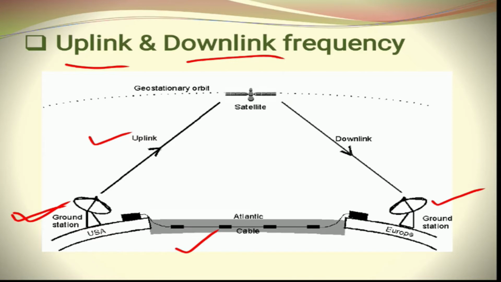Now what is downlink frequency? So whenever the ground station is receiving the signal from the satellite in downlink, we call it downlink frequency. So if we consider the ground station which is located in Europe, it is receiving the signal from the satellite in downlink. So whenever the ground station is receiving the signal from the satellite with a frequency, we call it a downlink frequency.